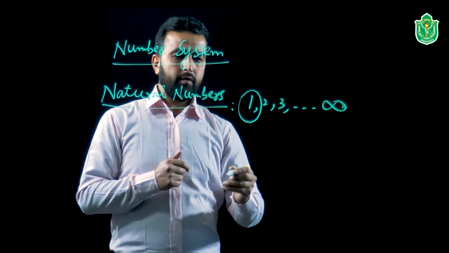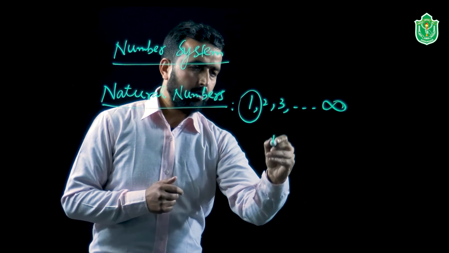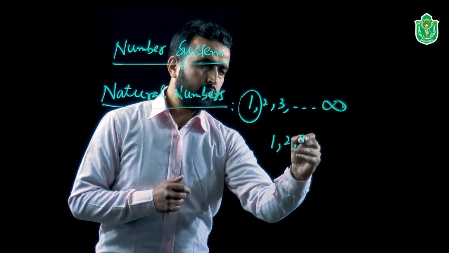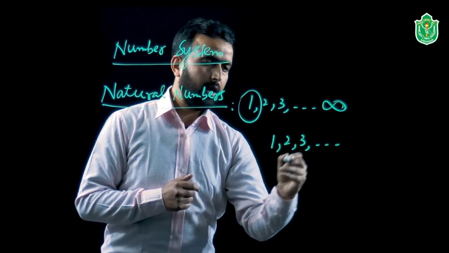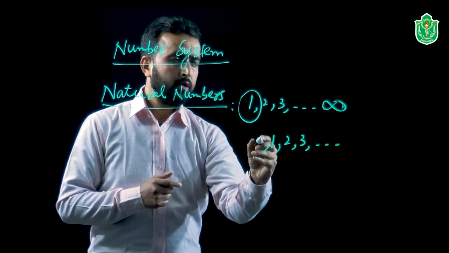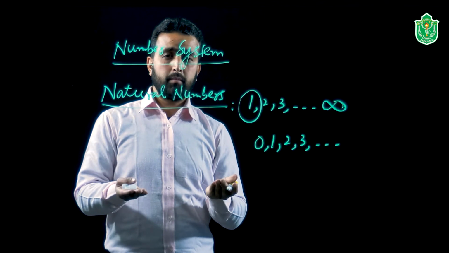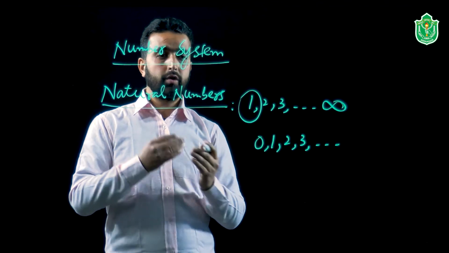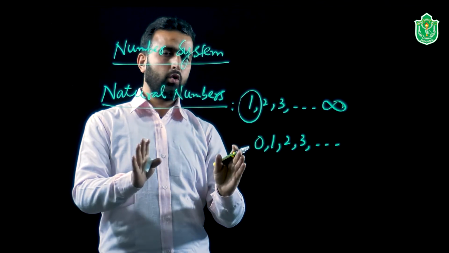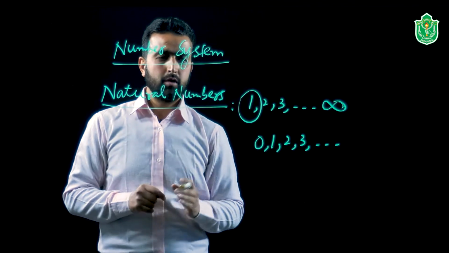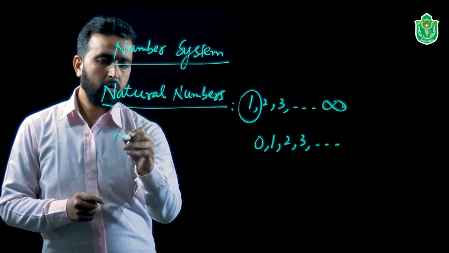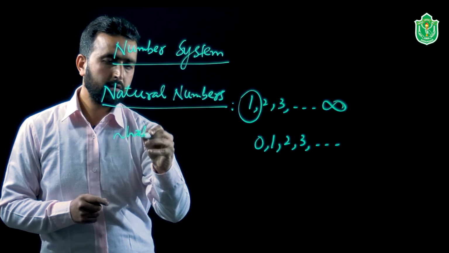Now, if we take again the natural numbers, 1, 2, 3, and so on, and if we add 0 to the class of natural numbers, what type of numbers are these now? Do we call them natural numbers? No. These types of numbers we call whole numbers.